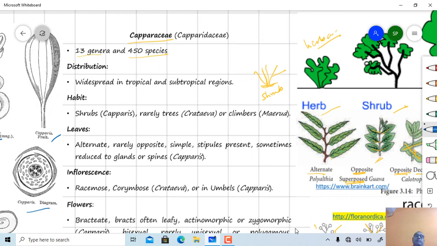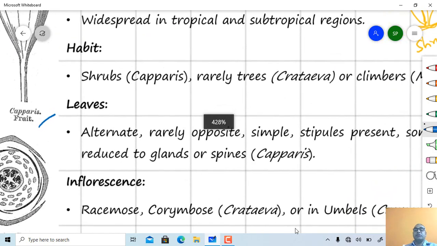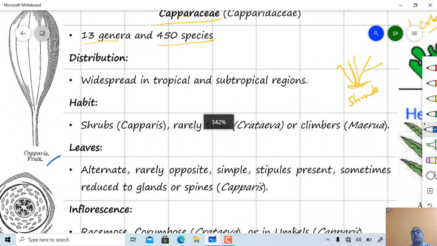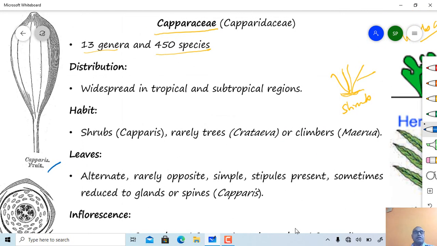Now about the Capparidaceae family: the distribution is tropical to subtropical regions, widespread. In Capparis, you can observe the habit as a shrub. Rarely, trees are also present, as well as some climbers. Then just see the leaves.